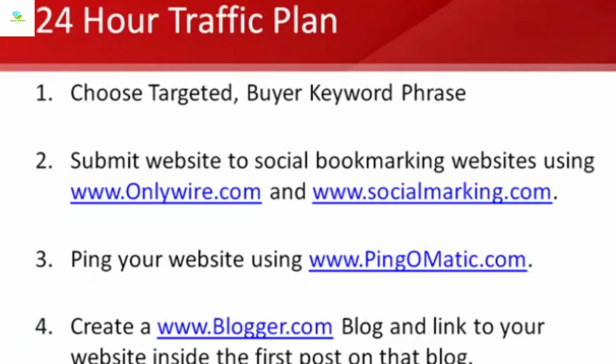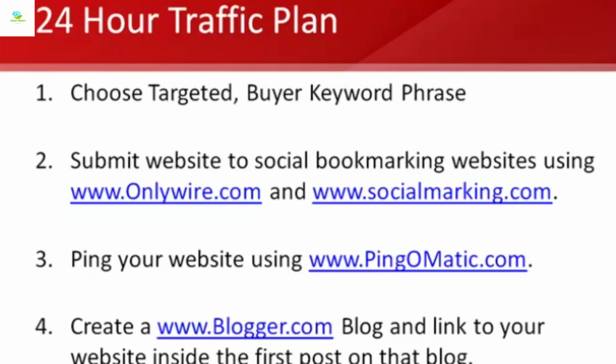And so once you're set up, you just follow the instructions to get your blog set up. And again, we're going to have a video showing you how to set this up properly. But during that process, you're going to be asked to name your blog. And it's very important that you name your blog the main keyword phrase, in the .blogspot.com, because that's how it's going to come up. So for this example, I would use Tulsa, Oklahoma Chiropractors .blogspot.com, because Tulsa, Oklahoma Chiropractors is my main keyword phrase. So it'd be Tulsa, Oklahoma Chiropractors, all run together, .blogspot.com, and you'll see that on that form when you're filling it out.